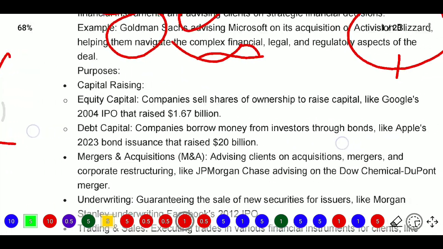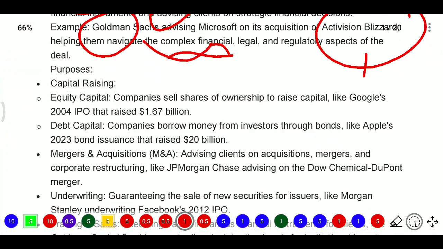In equity capital, what will happen? In equity capital, companies sell shares of ownership to raise capital. So the company's ownership is sold to investors, and it gets the capital. For example, Google's IPO in 2004 raised $1.67 billion. That is equity share capital.